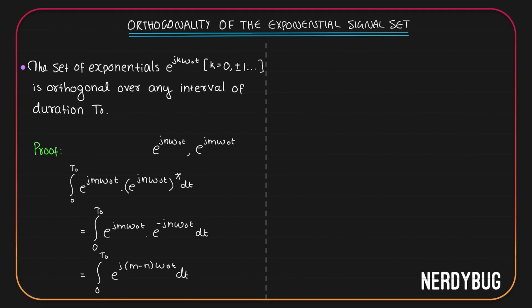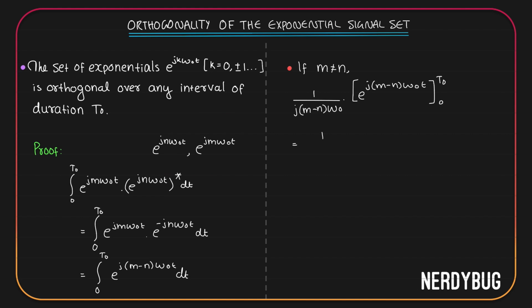Let us take the second case now. If m is not equal to n, then we will have to properly integrate the exponential function. We know integration of e raised to kt is 1 by k e raised to kt. So here it becomes 1 by coefficient of t here, j into m minus n omega naught, multiplied by e raised to j into m minus n omega naught t, and giving the limits from 0 to t naught.